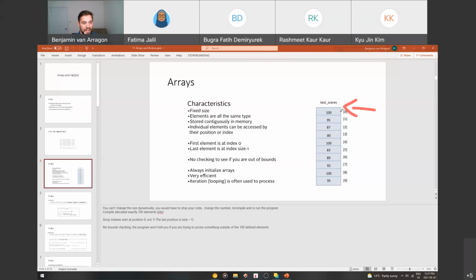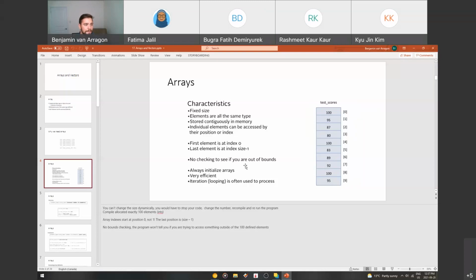This is the first element in the array, but we start it at 0, then 1, then 2, then 3, and so on. So there are actually 10 elements in this array, but they go from 0 to 9. All right? That's just a programming thing to keep in mind. The last element is always the size of the array minus 1. So if this is 10 minus 1, then it's 9.